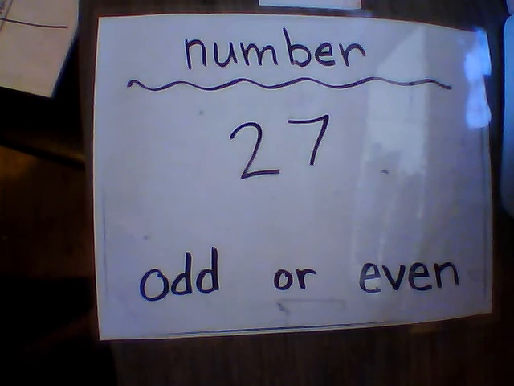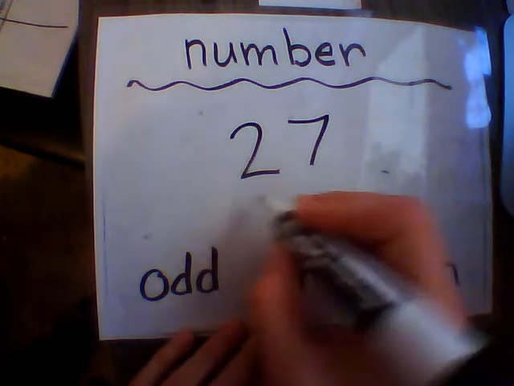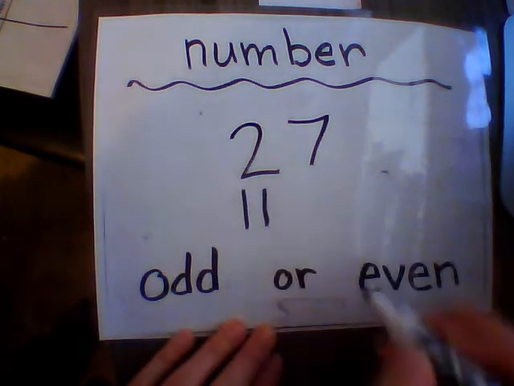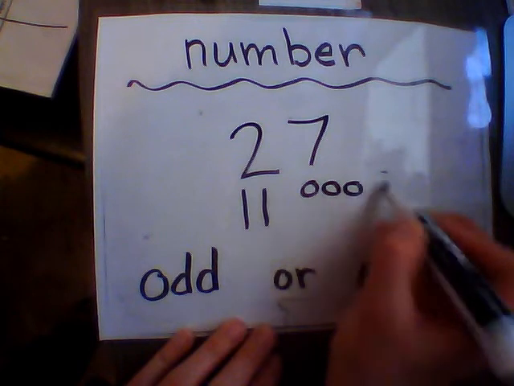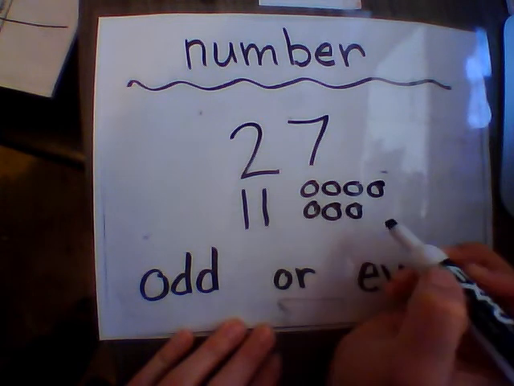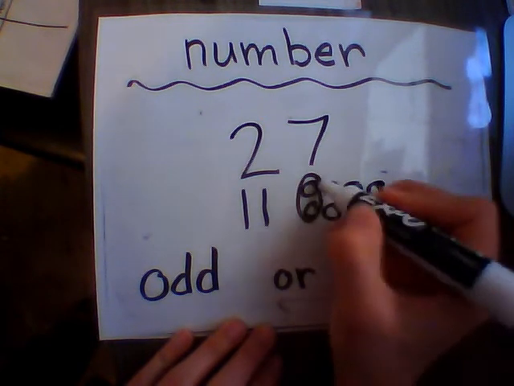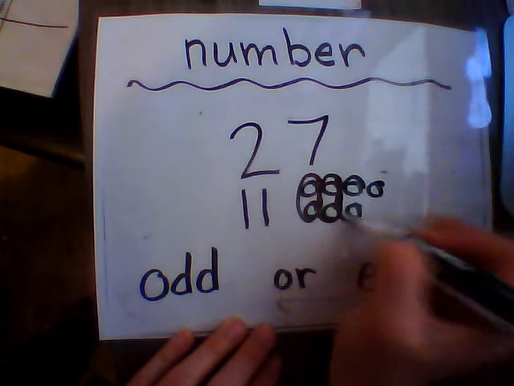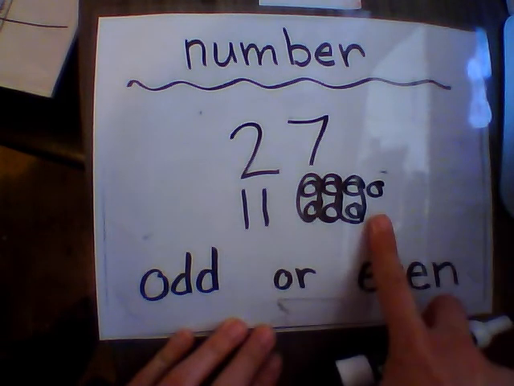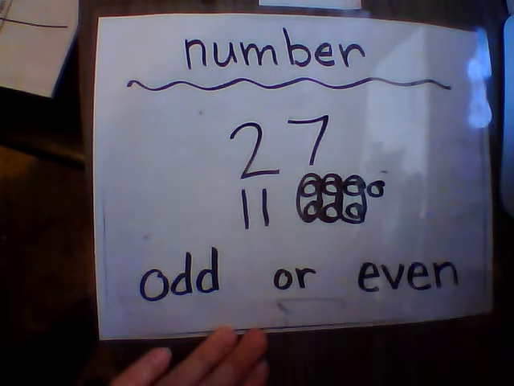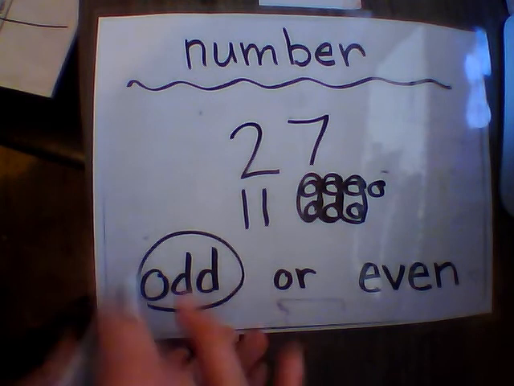Alright, so our number is 27. We have 2 tens and we have 7 ones. And then I'm going to group my ones into pairs. And then the last one doesn't have a pair, so that means our number is odd.